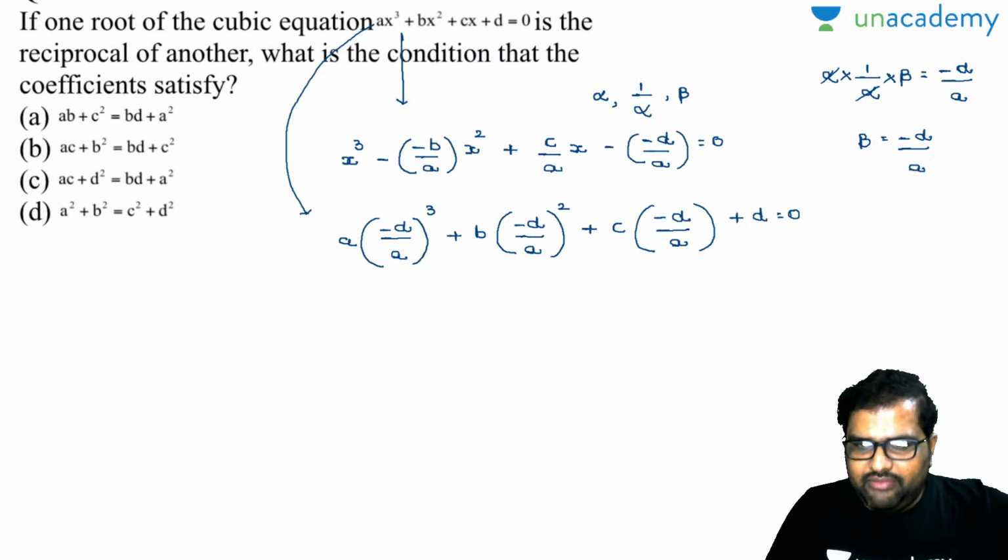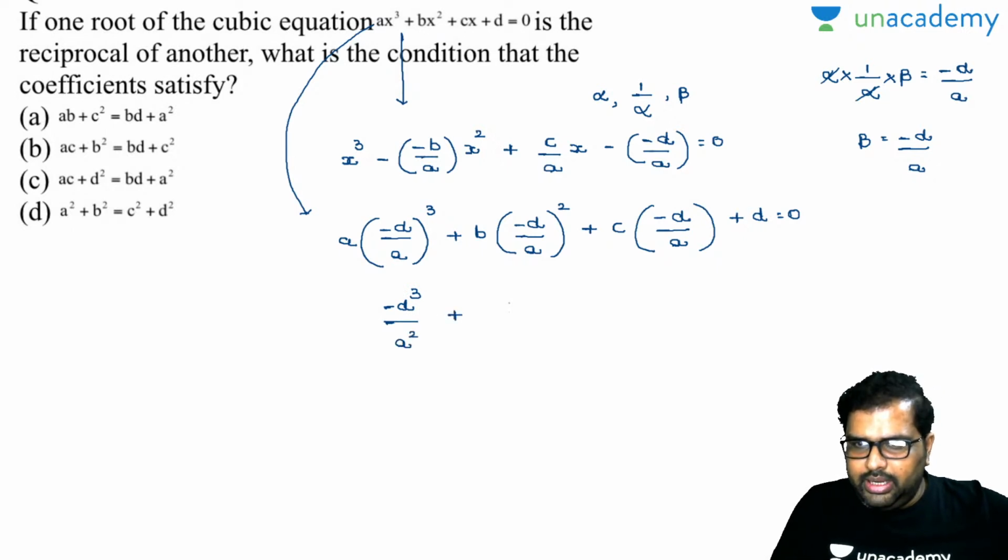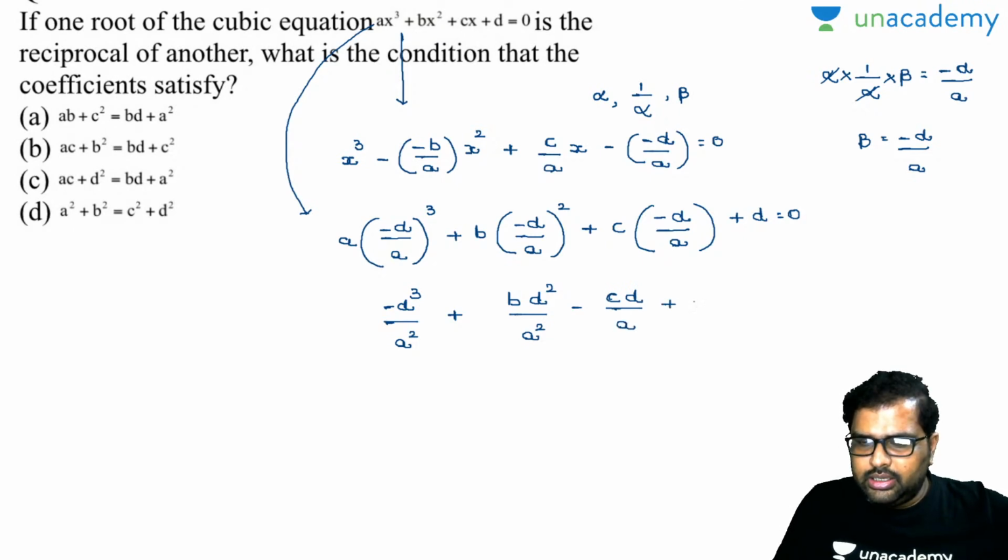See here, a will get cancelled off. Now your LCM will be a square. So I'll write minus d cube by a square plus b into d square by a square, minus c into d by a, plus d is equal to 0.